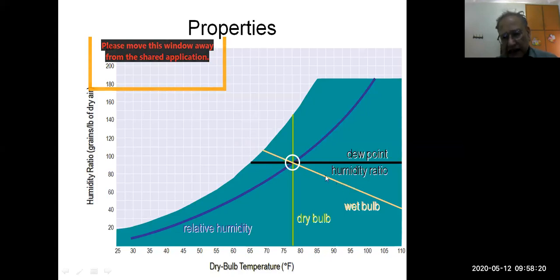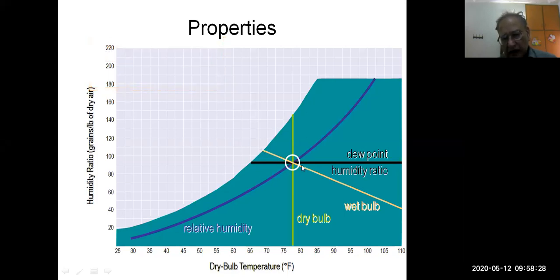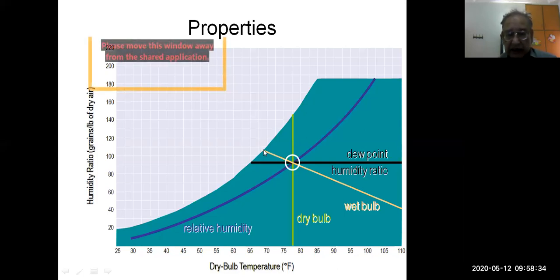Now, how to find enthalpy? Follow this. This point is passing through this wet bulb line. Go to the left along this line, and when it touches the saturation line, the outermost line, here you will read enthalpy. Relative humidity: this blue curve is passing through this point, so read what the relative humidity is. So this is how we use this diagram.